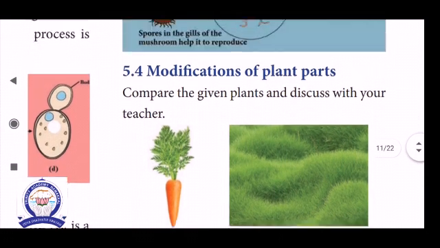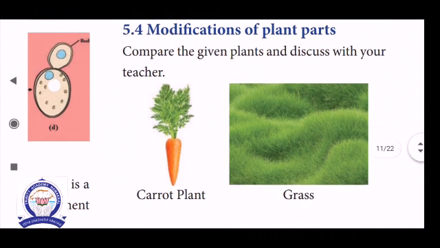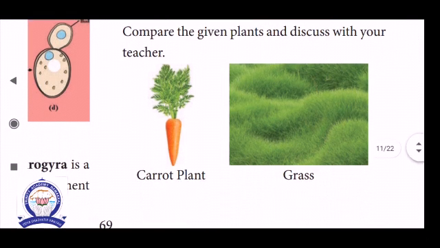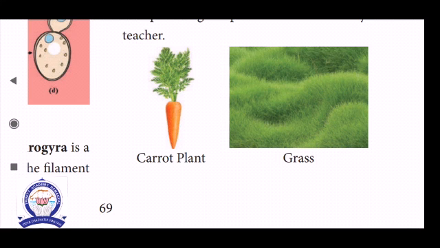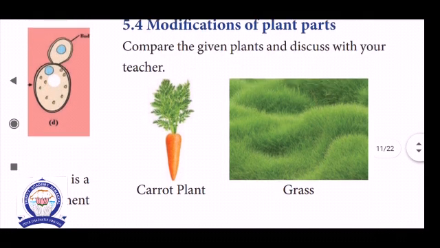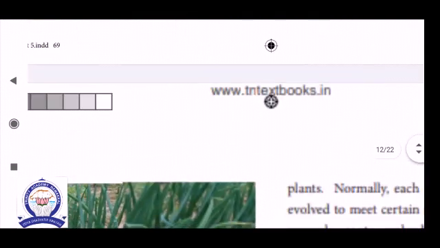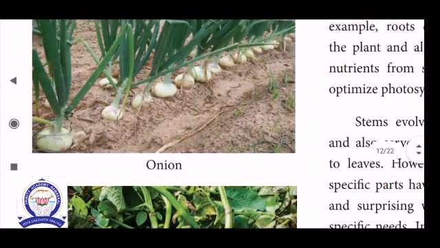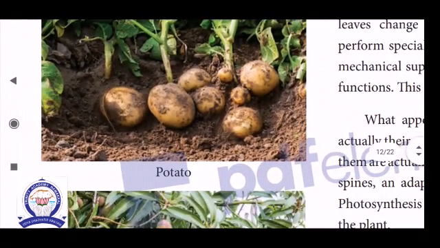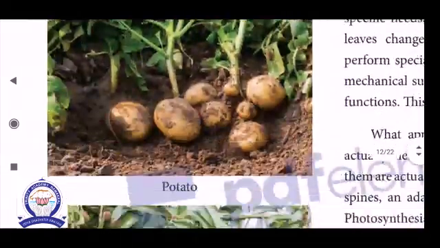Okay. The next one, modification of plant parts. For example, underground modified parts, such as stem tuber and root tuber. Example, carrot plant and grass. Carrot is one of the underground root tubers, whereas grass has an underground runner part. Then onion, commonly called a bulb. Then see the picture, potato, an underground stem tuber, and even mango. These are all examples.